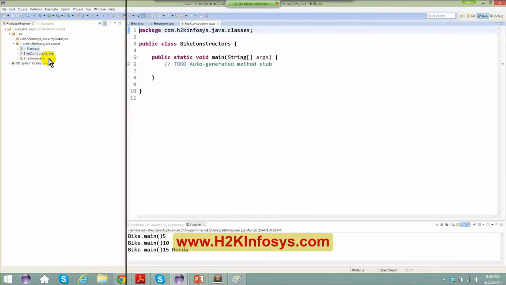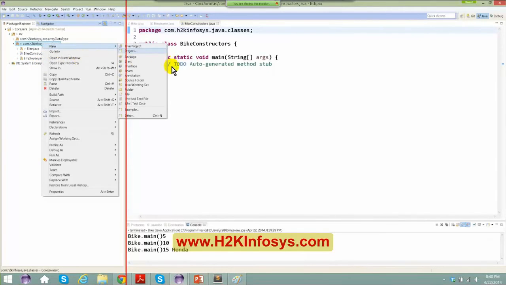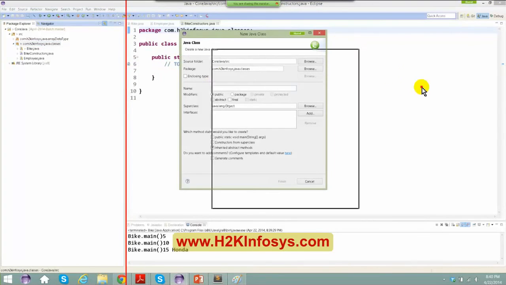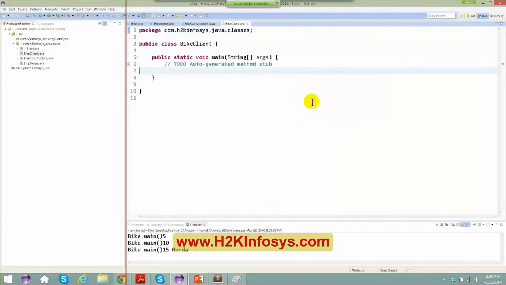Now before even that, let me show you something else. Now new class. I'm going to say here bike client. So the purpose of having a bike client here is I want to create a bike.